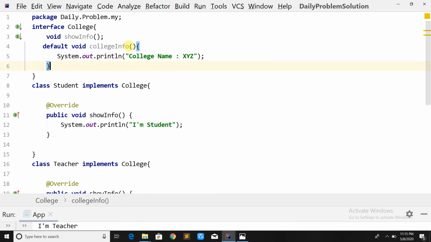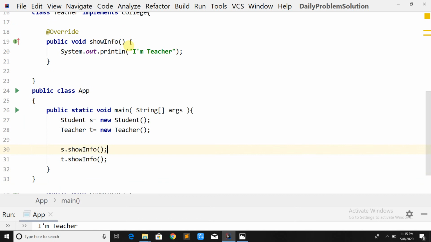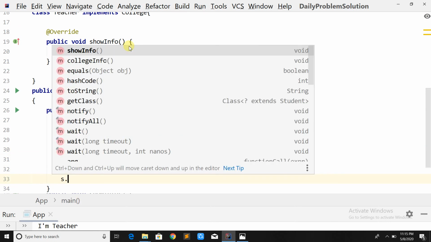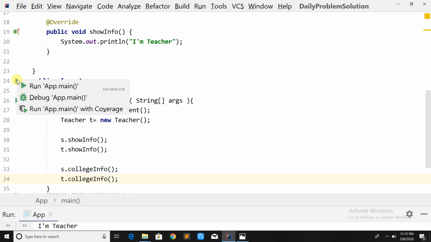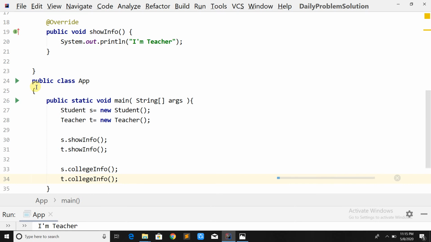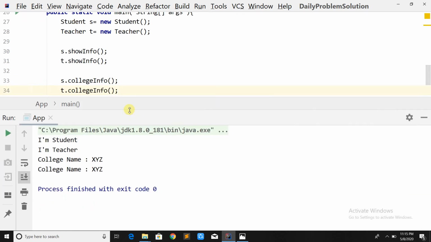Simply. So if you want to call info, you can call it on the student object and on the teacher object also. And if I execute, you will get the same result: I'm student, I'm teacher, and the college name, right?